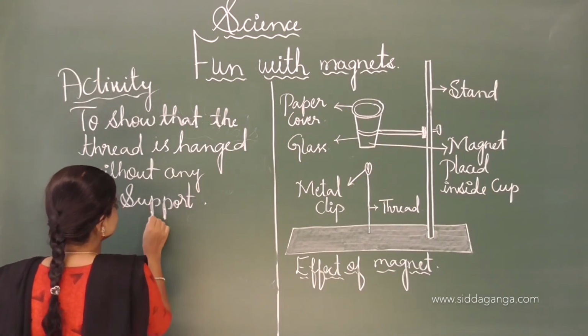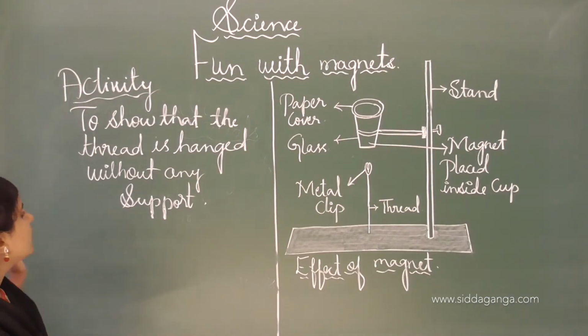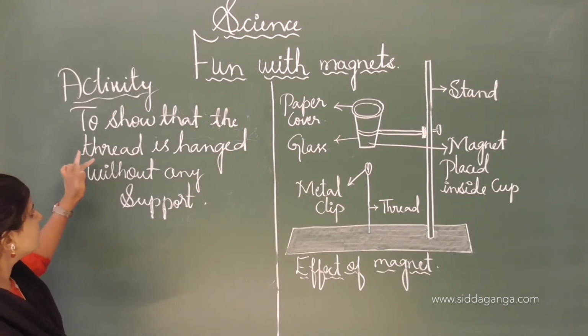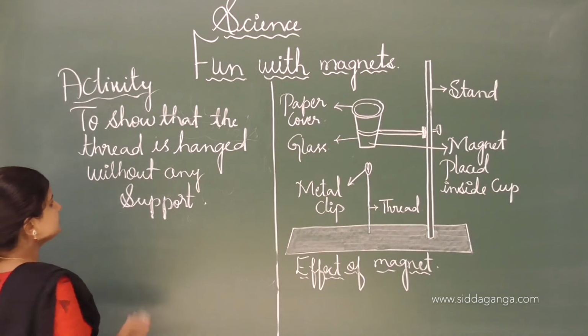So dear students, this is the name of the activity: to show that the thread is hanged without any support.